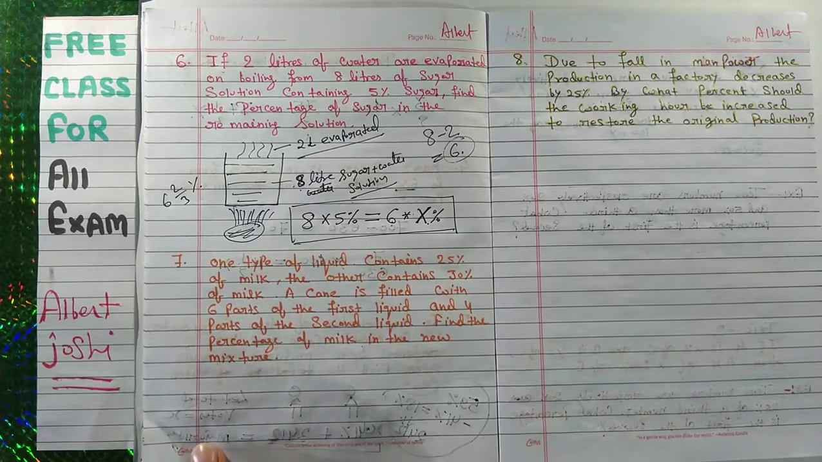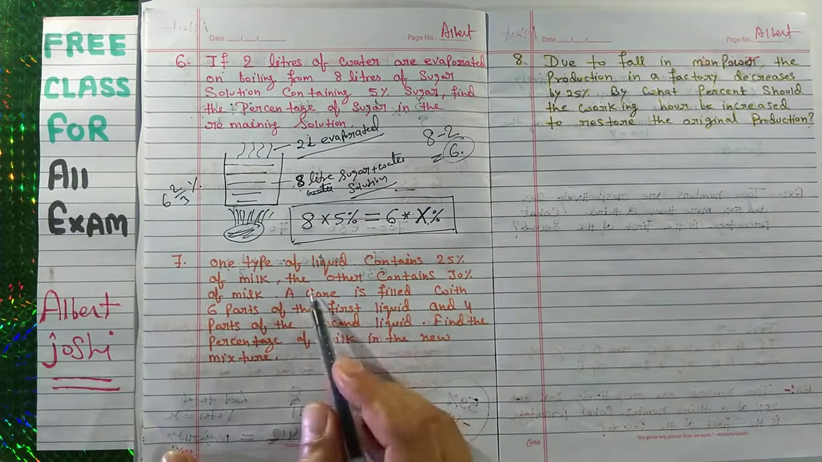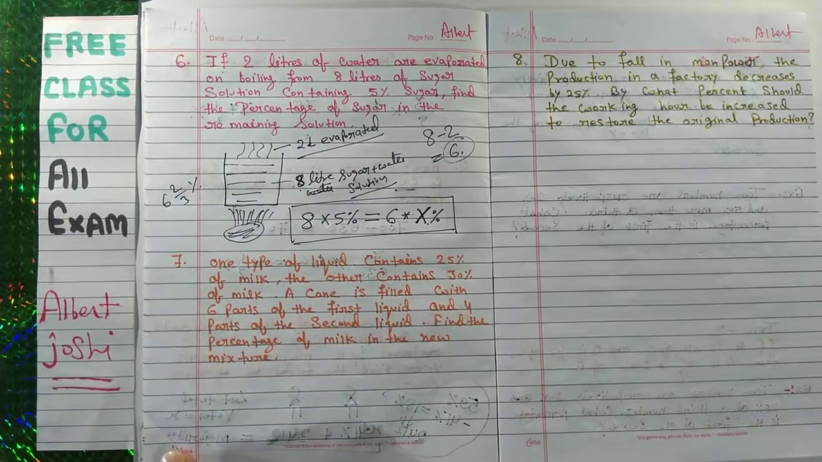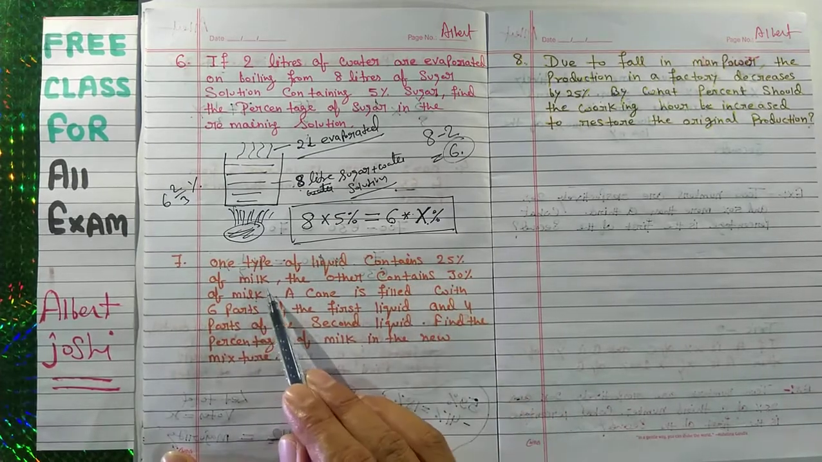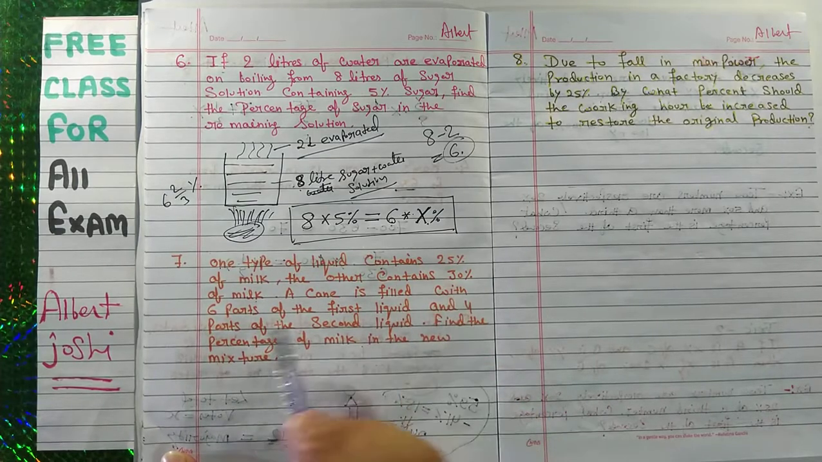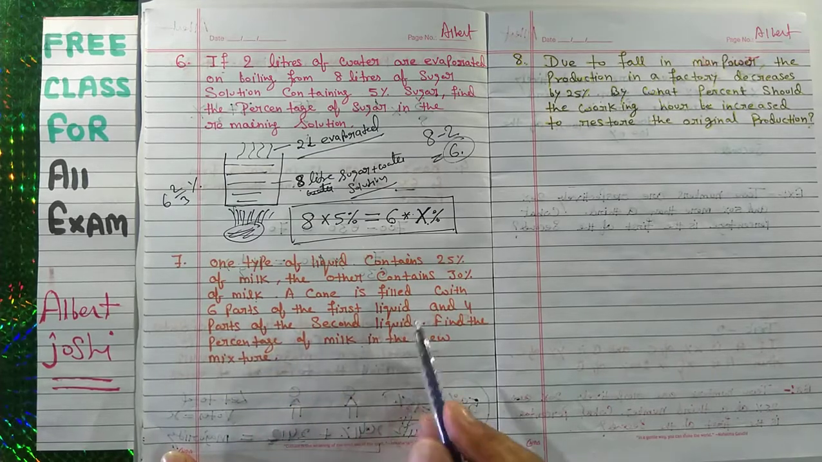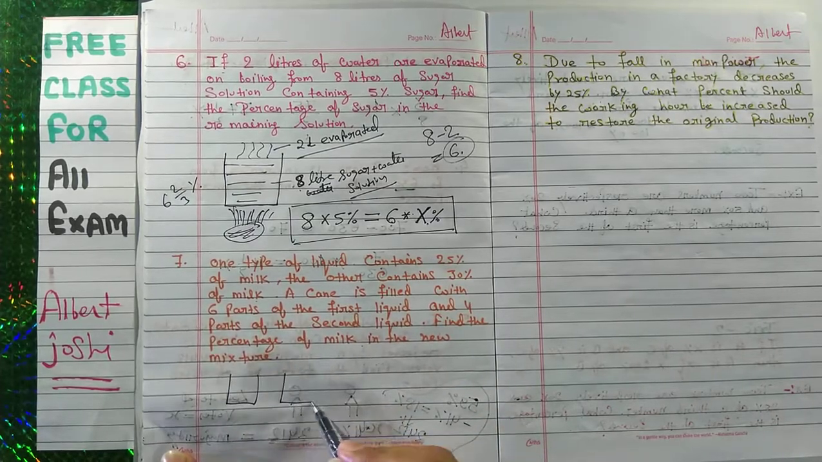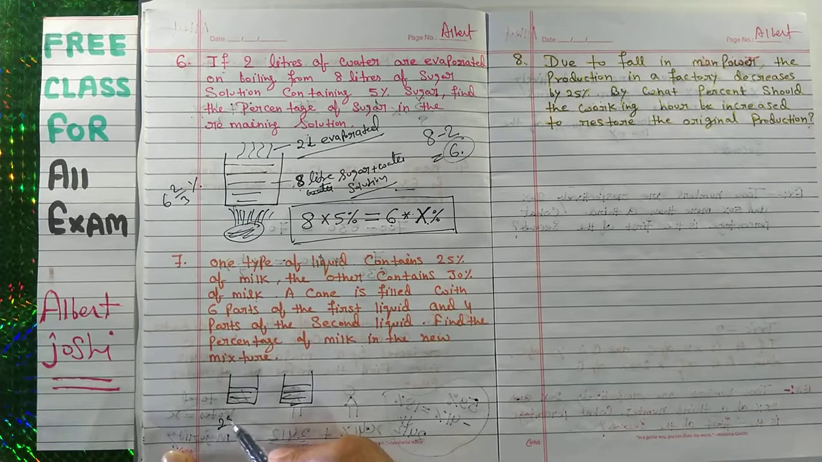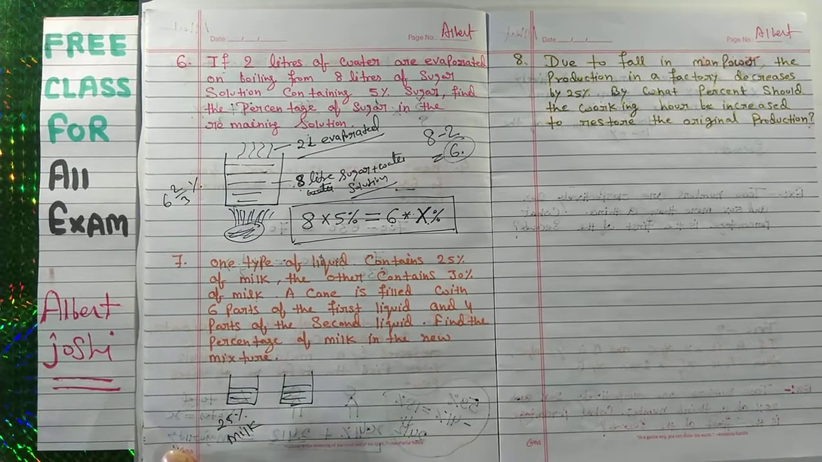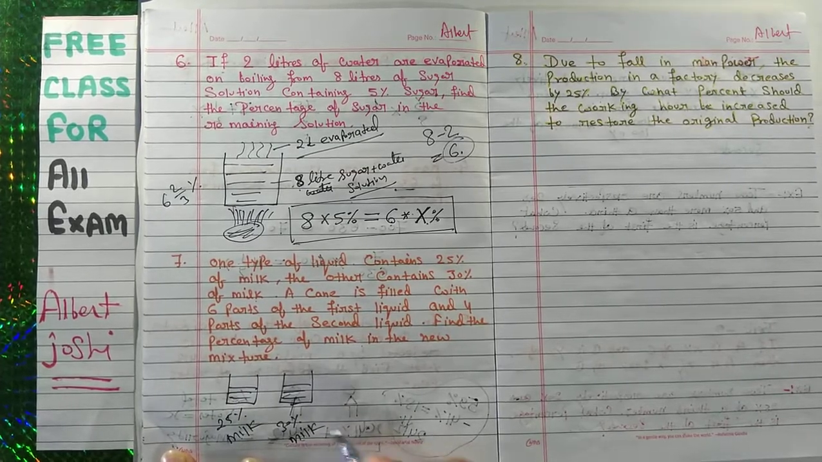One type of liquid contains 25% of milk and the other contains 30% of milk. You have two types of liquid. Here is 25% milk, and here is 30% milk.